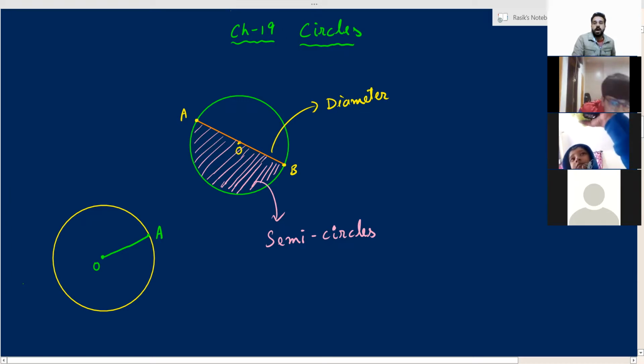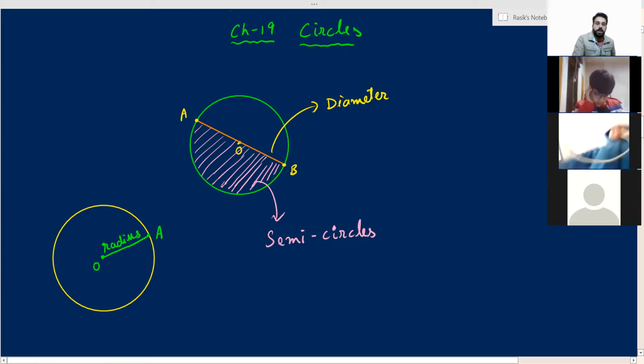I have drawn half of the diameter. If I complete it further, it will become a diameter of the circle, but this is half of the diameter. I have joined only the center with one point on the circumference. So this is known as the radius of the circle.